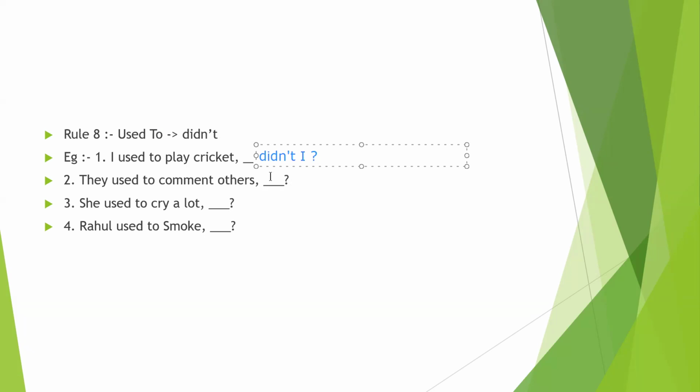They used to comment on others. Here also there is a used to, so we can write didn't they? She used to cry a lot. Same, here also used to, so we can write didn't she?